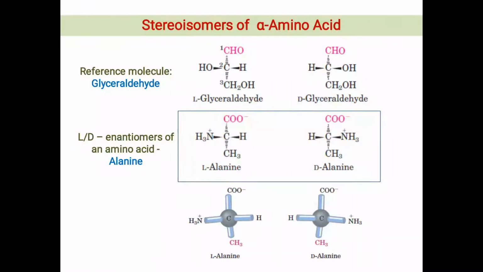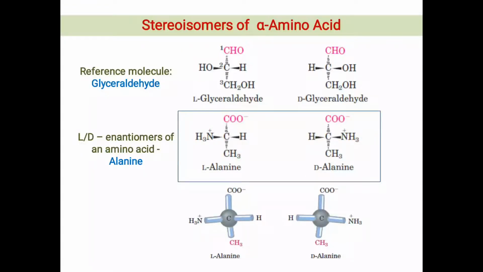And due to this condition, all 4 different groups of an amino acid can occupy 2 unique spatial arrangements in space. That is why each amino acid can have 2 possible stereoisomers. In the DL system of absolute configuration, these stereoisomers of amino acids are designated as L and D forms, or L and D isomers.